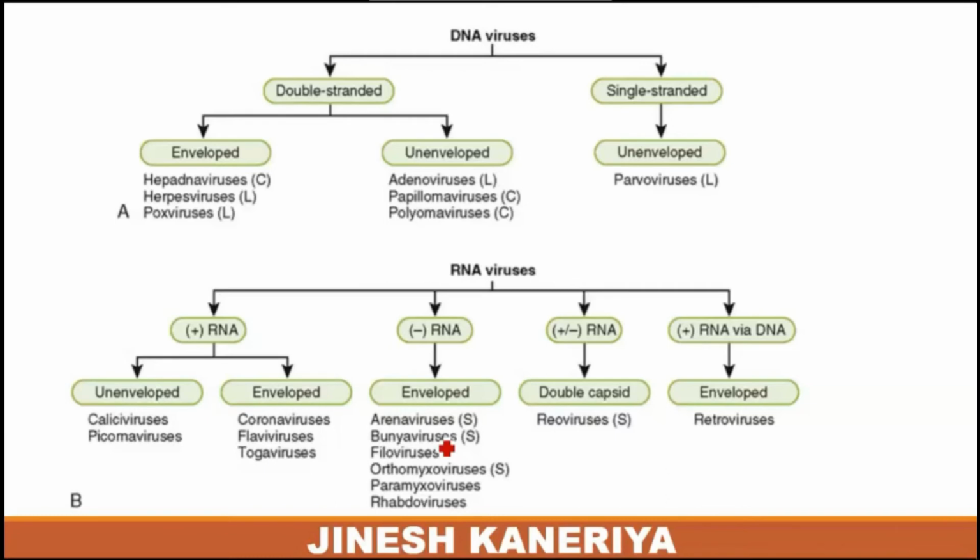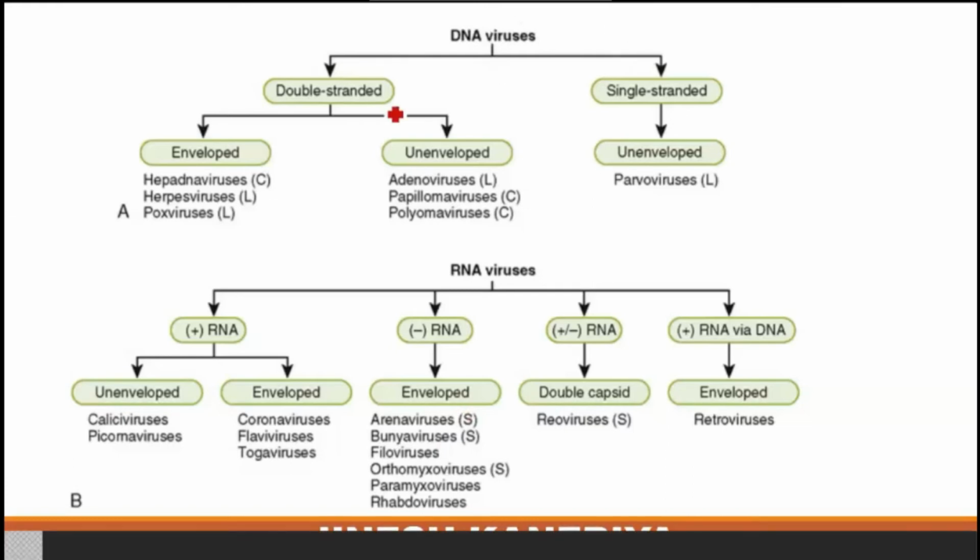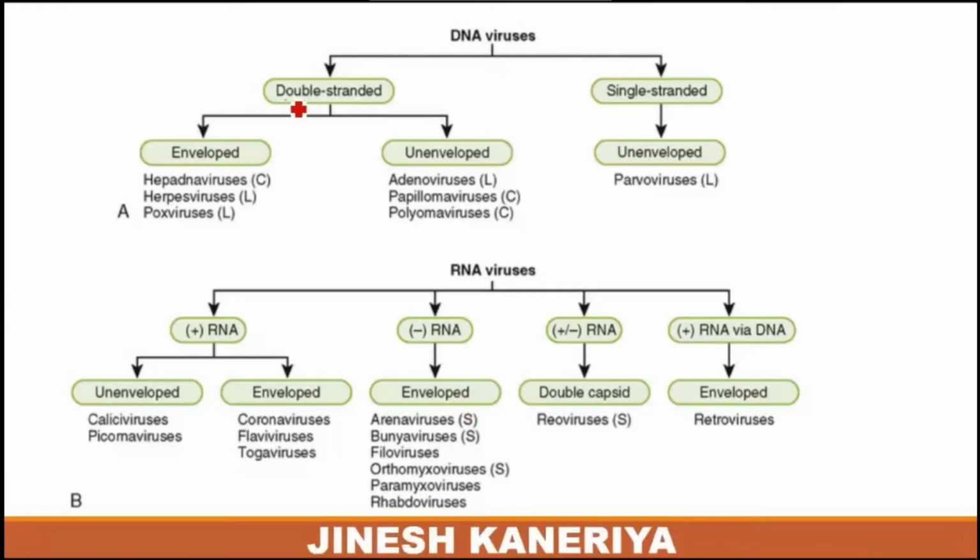So in the condition of this particular Baltimore classification system, DNA viruses are classified into two different categories. The first category is double stranded DNA viruses. So these viruses are available enveloped or unenveloped. So these double stranded viruses are divided into two categories, enveloped viruses or unenveloped viruses.